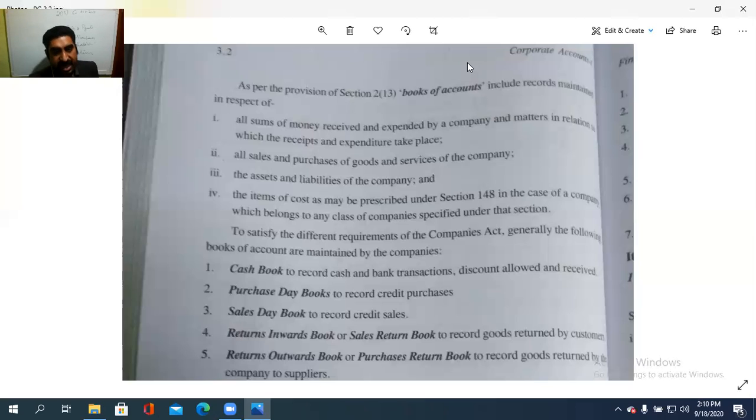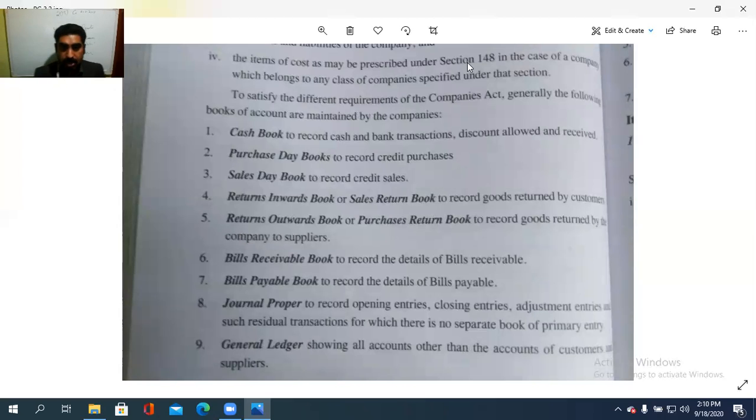Returns inwards books or sales returns book where the goods returned back by the customer, and purchase returns book or returns outwards book to record the goods returned by the supplier. Okay, and then bills receivable book to record the details of bills receivable. Bills payable book to record the details of the bills payable. Journal proper to record the opening entry, closing entry, adjustment entry, and such residual transactions for which there is no separate book of prime entry,